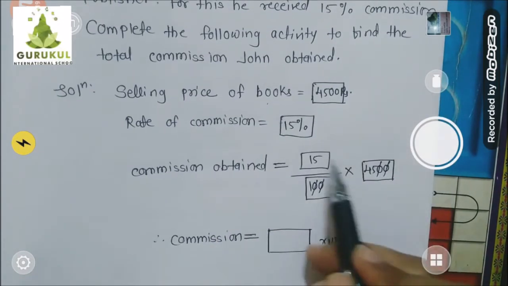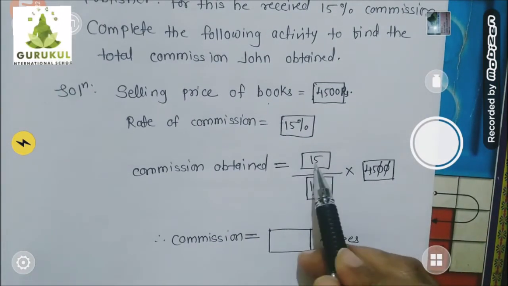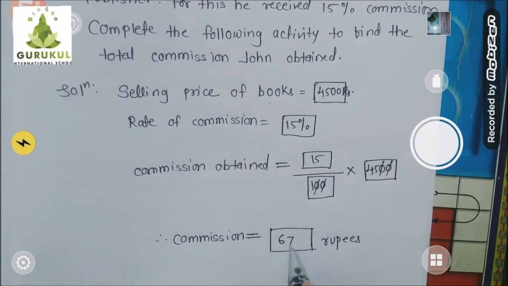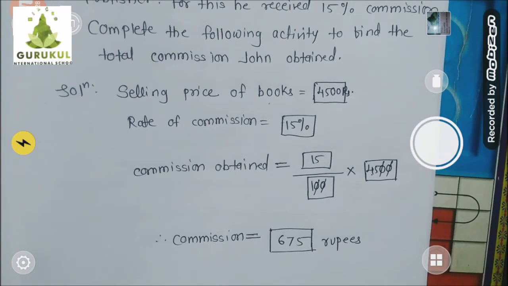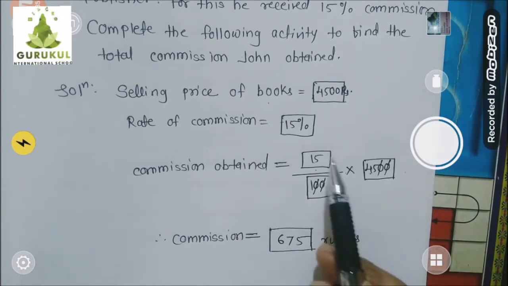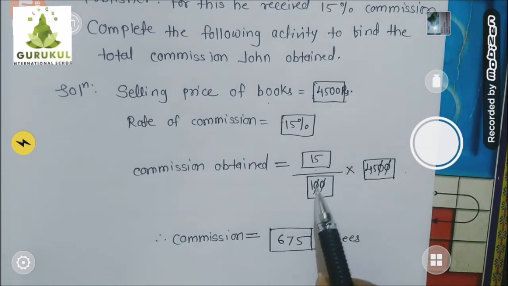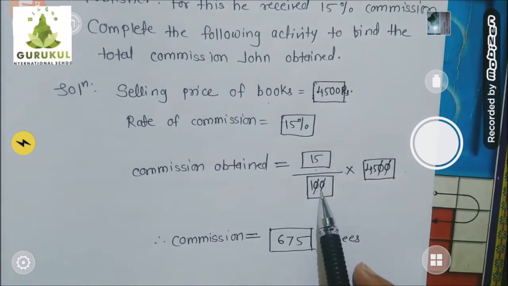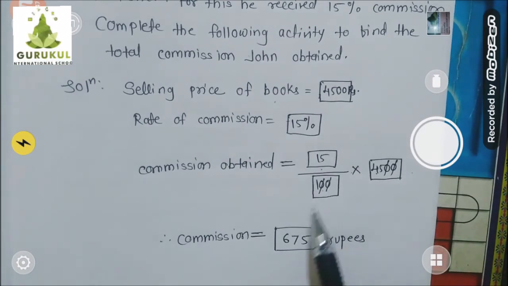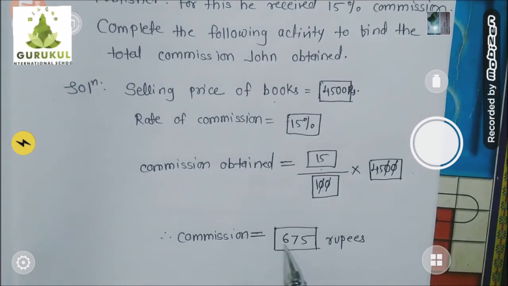Then what is left? 15 into 45 is left. Multiply that, 15 into 45, and you will get the answer 675 rupees. Only remember the formula: percent commission into selling price. I have only written 15 upon 100 in ratio form instead of 15%. That's it. I hope you understood the answer. So how much commission did he get in rupees form? 675 rupees.